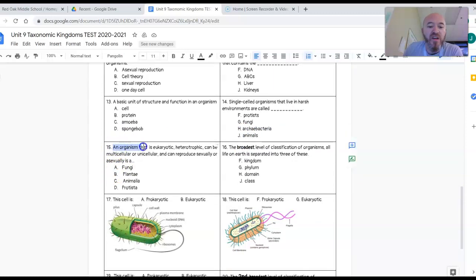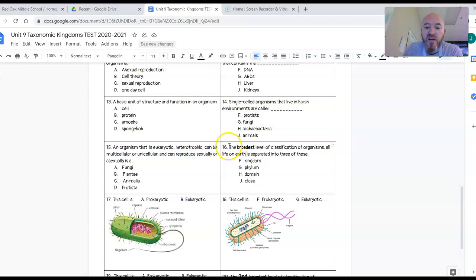Number 15, an organism that is eukaryotic, heterotrophic, can be multicellular or unicellular, and can reproduce sexually or asexually is what? What are we describing here? Is it A, fungi, B, plantae, C, animalia, D, protista?